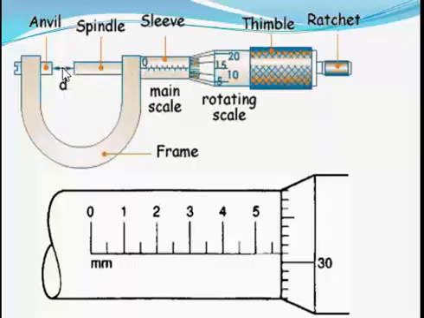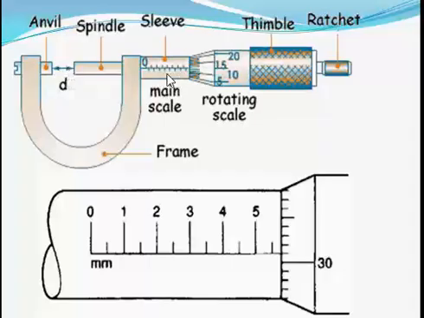And this is used just the same way you use a vernier caliper to clip the object you want to measure. That's how you also clip using a micrometer screw gauge. So now this is the schematic diagram. It's called a screw because you screw it tightly on the object.